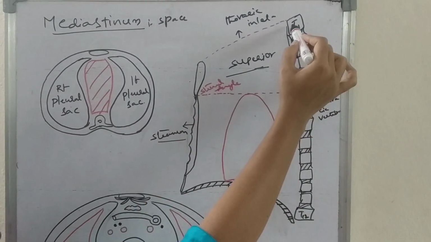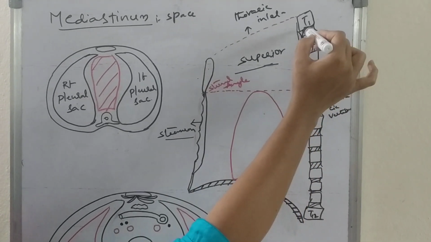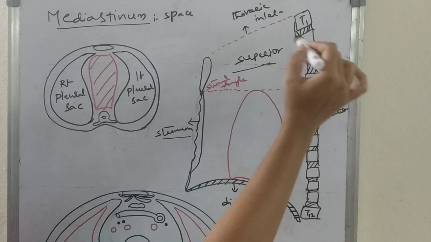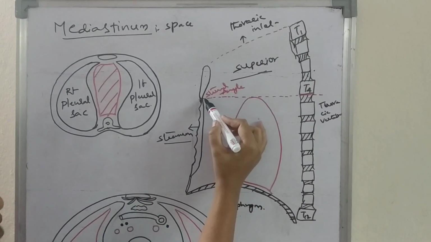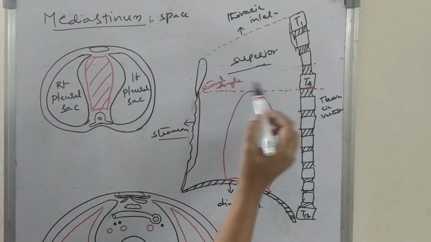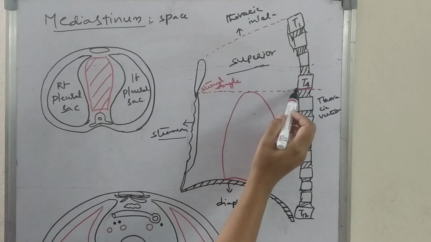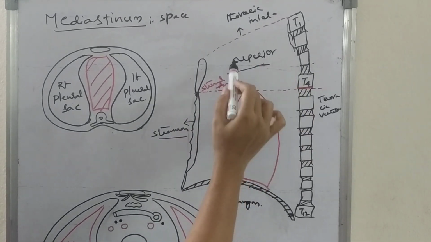Posteriorly we will have the first four thoracic vertebrae along with the intervertebral discs, above the thoracic inlet, and below the imaginary line which extends from the sternal angle to the lower border of the T4 thoracic vertebra. These are the boundaries of the superior mediastinum.